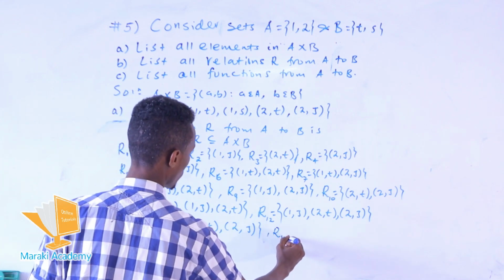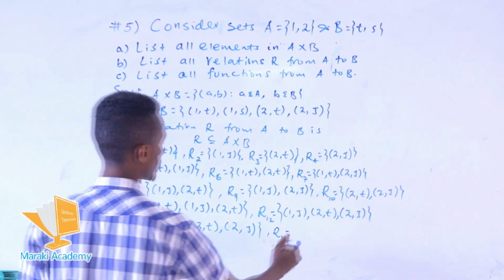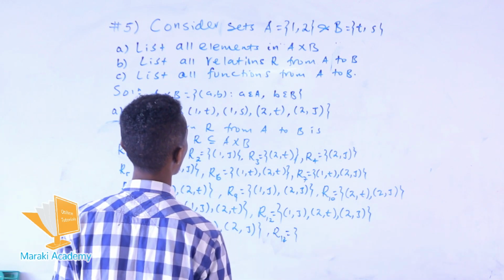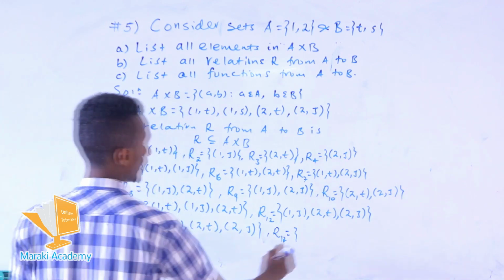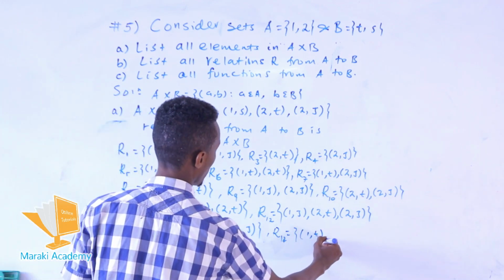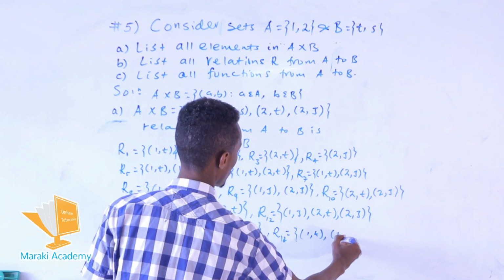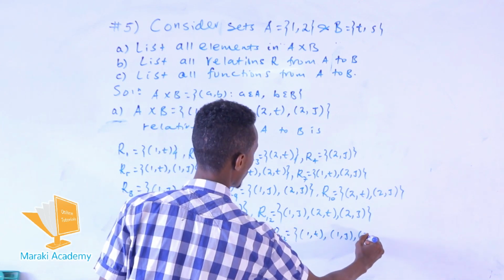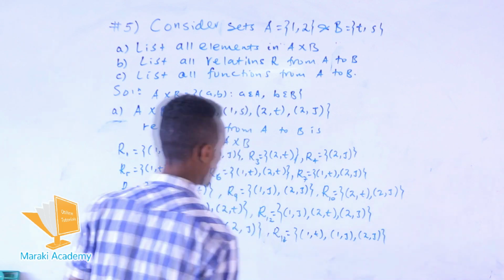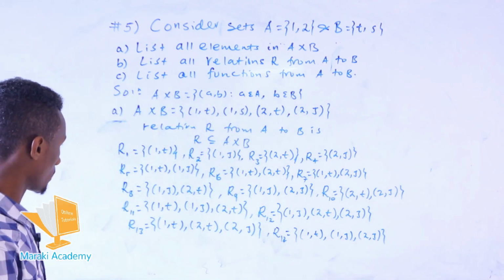R with 14, which is for which element? Okay, 1 with T and 1 with S and 2 with S. Yeah. So this is not repeated, yeah.